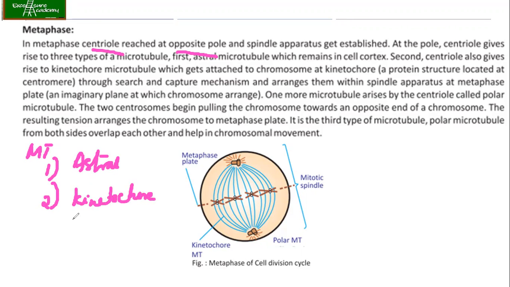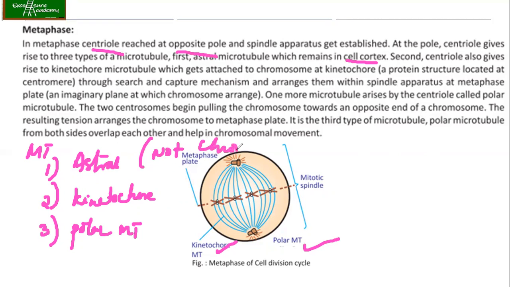Okay, and then you have got the polar microtubules. It is also mentioned over here, my kinetochore is there and polar is there. Now first, the astral microtubules remain in the cell cortex. So what does it mean? It is not binding to any chromosomes. It is not for the chromosome. So they are present in the cytoplasm of the cell.